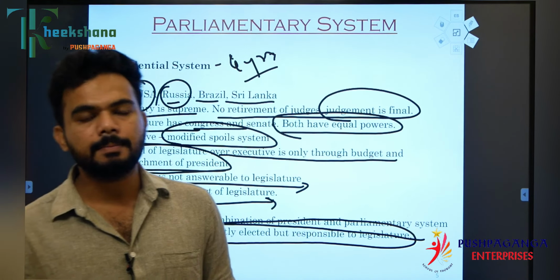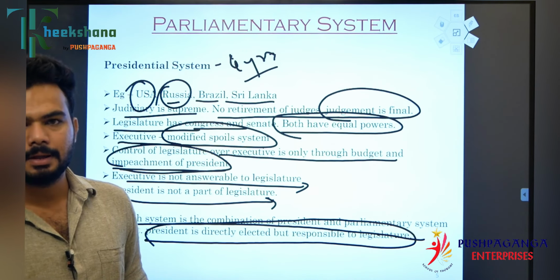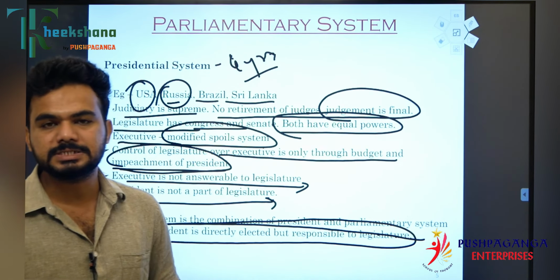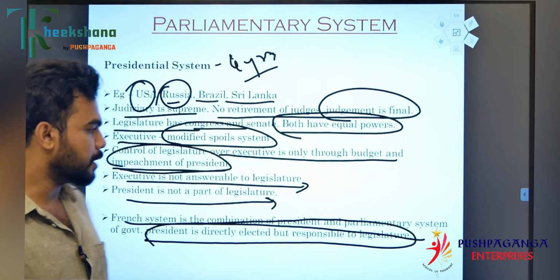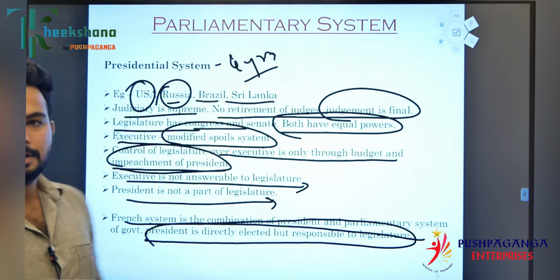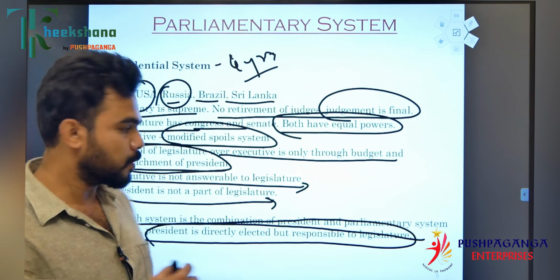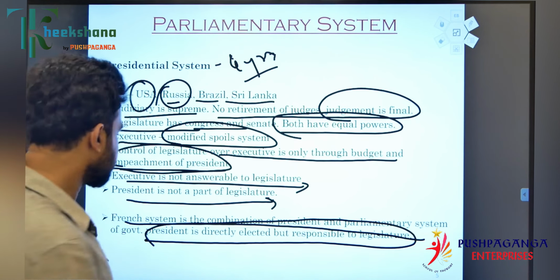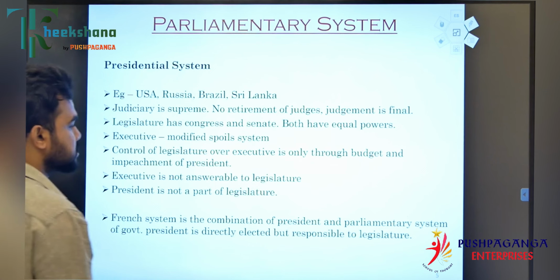The president is directly elected by the people, whereas in India, in the parliamentary system, the president is not directly elected by the people; he is indirectly elected. But in France, the president is responsible to the legislature. So this is all about the presidential system.